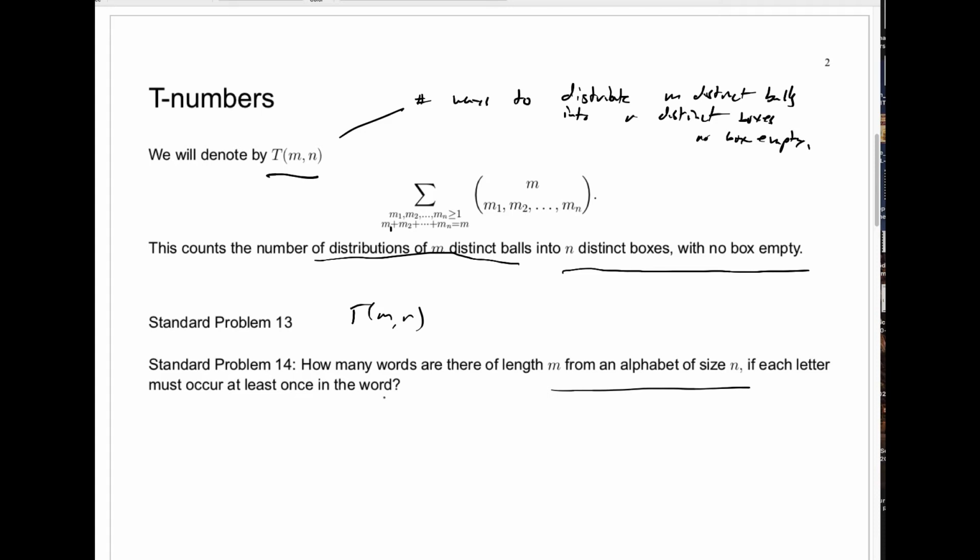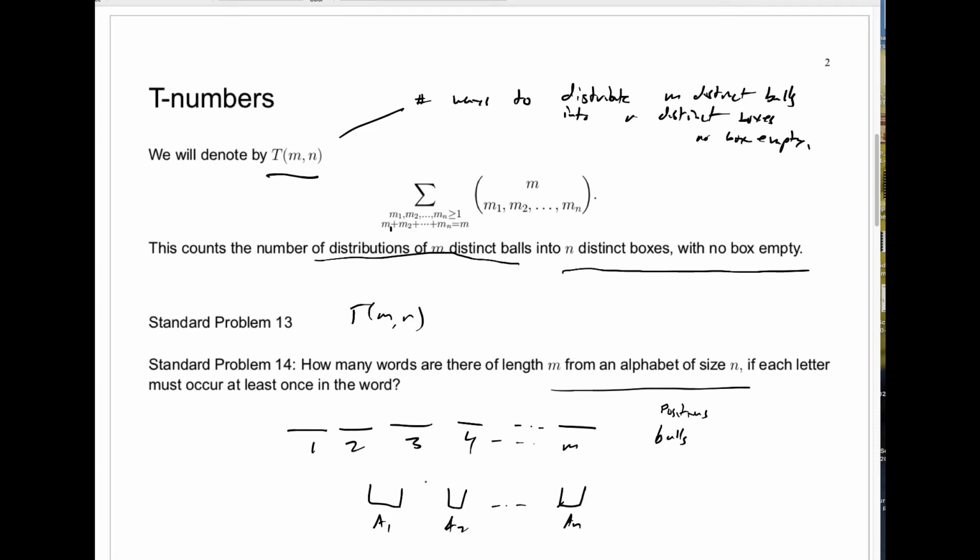I claim that's the same problem as standard problem 13, just in a different form, because just like before, if you have a word of length M, you can think of these as balls number 1, 2, 3, up to M. The positions of the letters are like the balls. And the letters here are the boxes, A1, A2 through A sub n. So I'm labeling n distinct boxes by the letters A1 through AN.